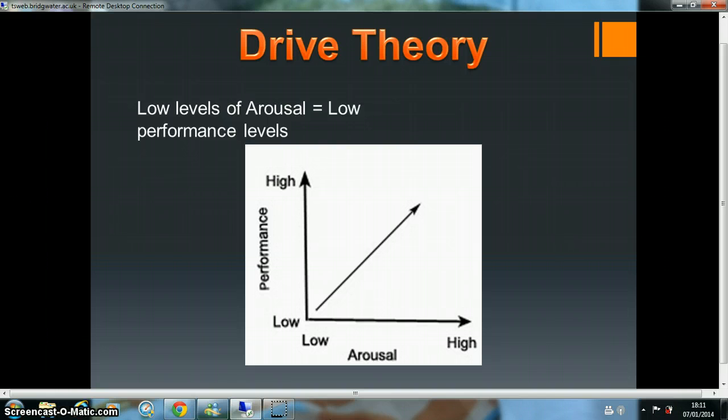This means the table is not valid for sports such as darts that involve a lot of skill and technique, but the graph is valid for sports such as weightlifting that involve a lot of arousal.